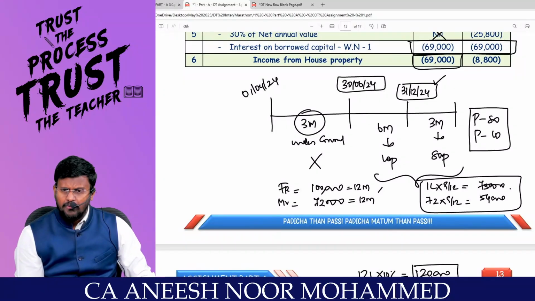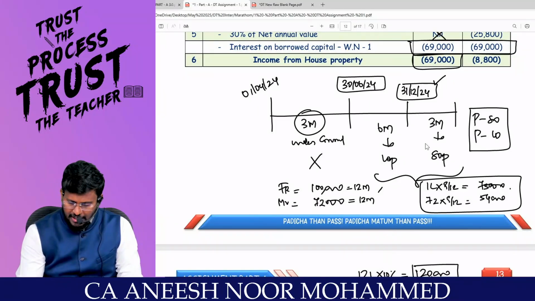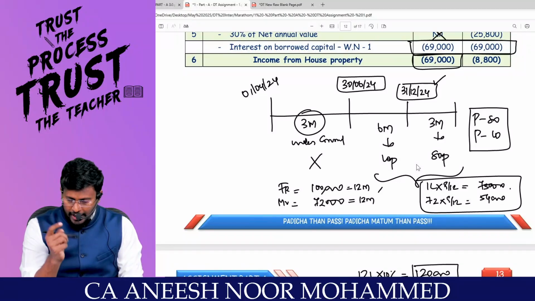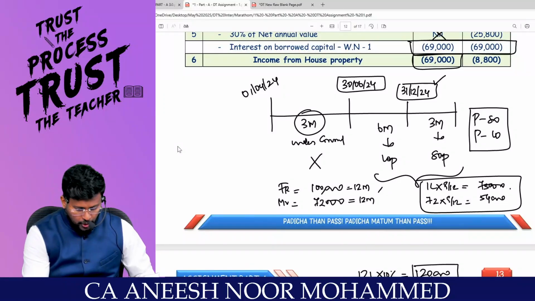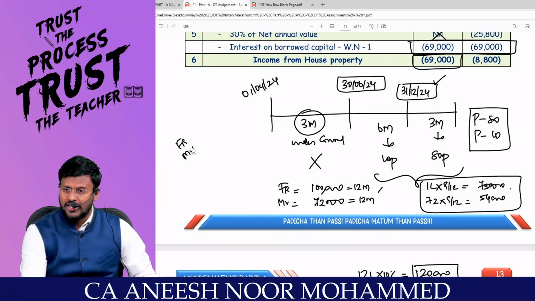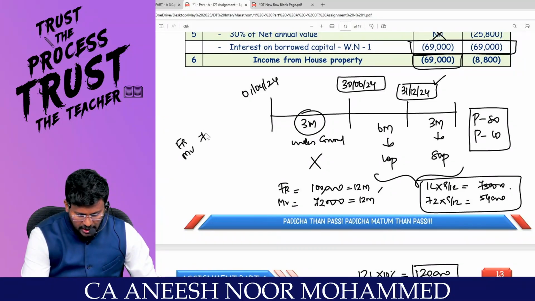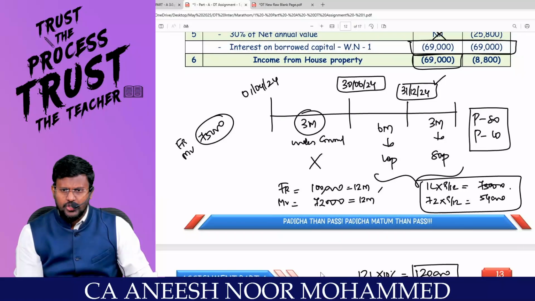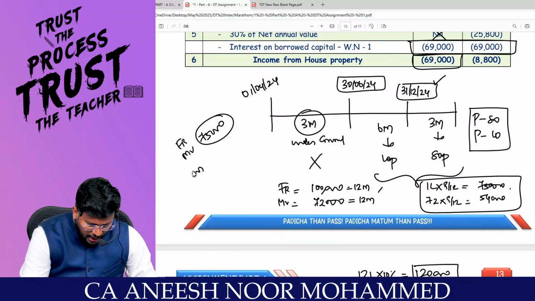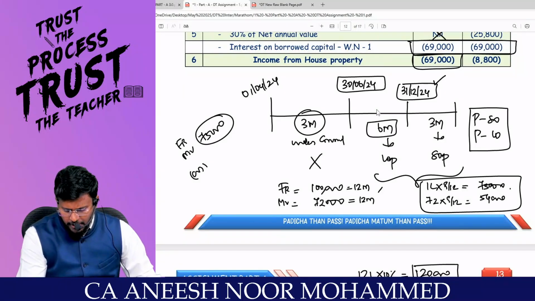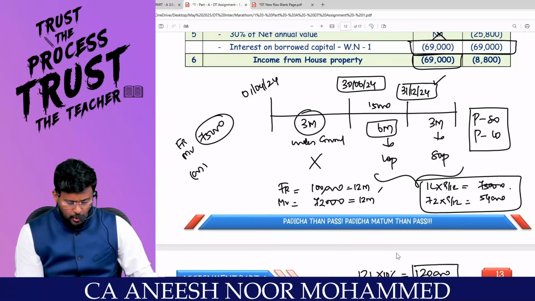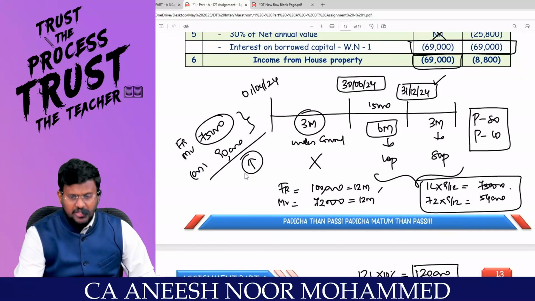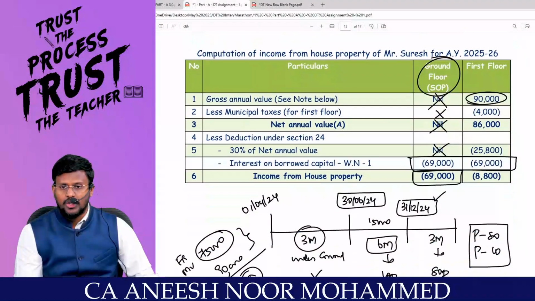That means, my dear lovable students, now I have to compare the expected rent for the whole year with the actual rent for the let out period, whichever is higher. For that, I have to check fair rent or municipal value, whichever is higher. 75,000 or 54,000, 75,000 is higher, correct? Is standard rent given in the question? Not given, so skip step number 2. Then actual rent received or receivable for 6 months, you have let out at 15,000. So 15,000 into 6 comes to 90,000. You tell me, 75,000 or 90,000, whichever is higher. That's why GAV is 90,000. Are you able to appreciate?